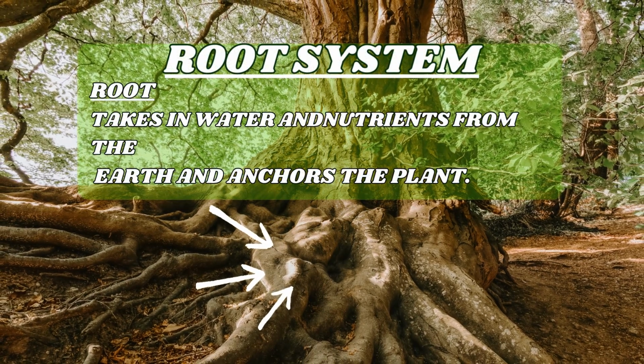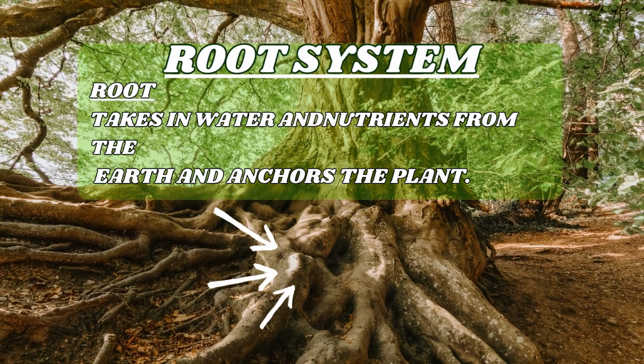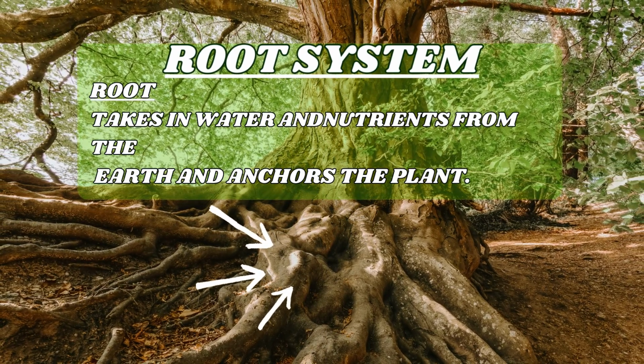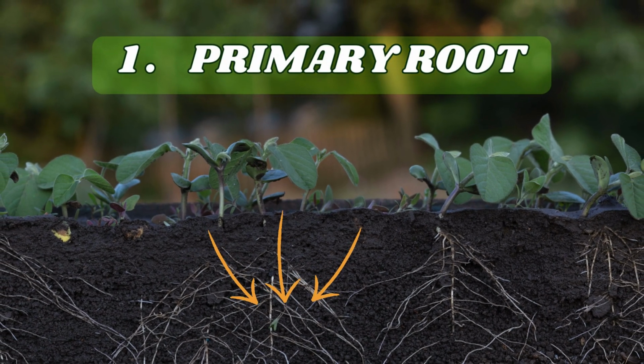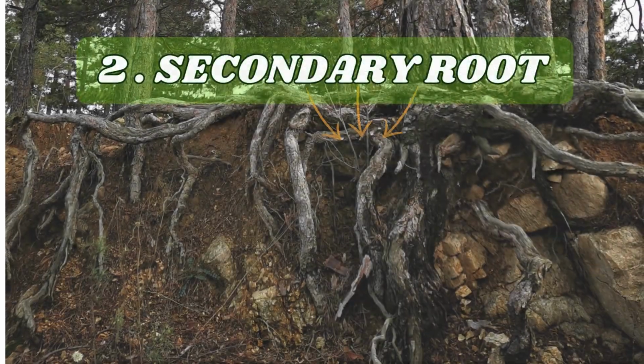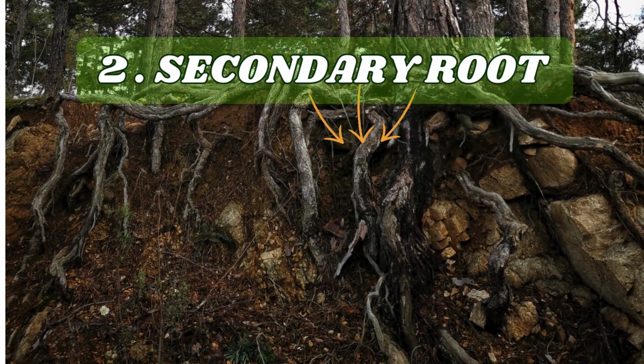Root system takes in water and nutrients from the earth and anchors the plant. 1. Primary root. 2. Secondary root.